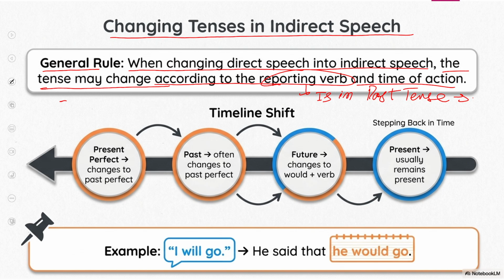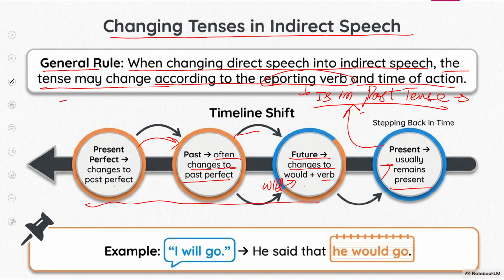Now look at this, what we do. Present perfect changes into past perfect, and past often changes to past perfect, and future often changes to would. It means that will changes into would, right? And present usually remains present, right? Present tense is not changed. As I wrote above, if the tense is past, then we will change the tenses. Otherwise, if the tense is present, then we don't change the tenses.